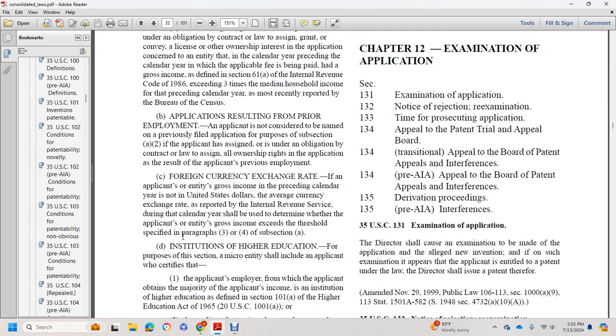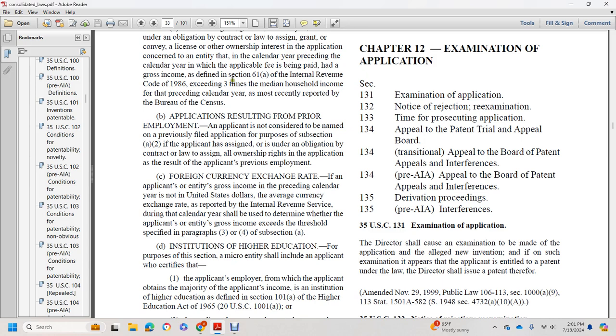Application resulting from prior employment. An applicant is not considered to be named on a previously filed application for purposes of paragraph 2 if the applicant has assigned, or is under an obligation by contract or law to assign, all ownership rights in the application as the result of the applicant's previous employment. Foreign currency exchange rate. If the applicant's gross income in the preceding calendar year was not in United States dollars, the average currency exchange rate, as reported by the Internal Revenue Service during that calendar year, shall be used to determine whether the applicant's gross income exceeds the threshold specified in paragraph 3 or 4.